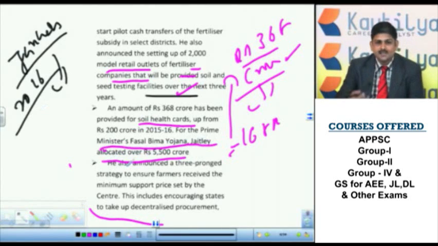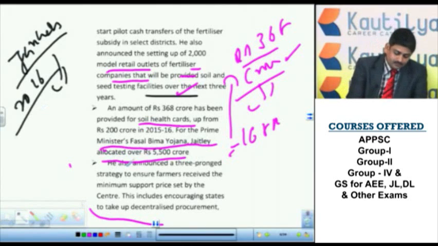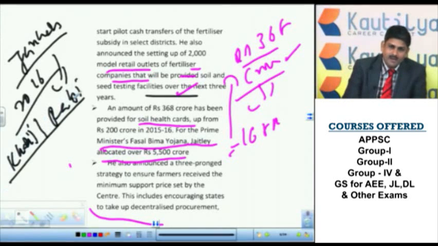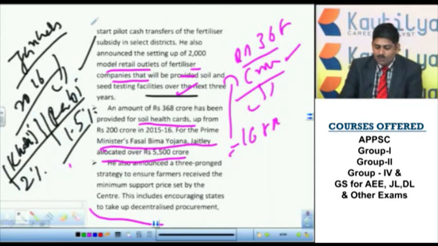It is an agriculture crop insurance scheme. Kharif and Rabi are the 2 agriculture seasons. Out of the total premium, which will be decided by the insurance companies, the farmers have to pay only 2% for Kharif crops and only 1.5% in case of Rabi crops. This is what the scheme is about.